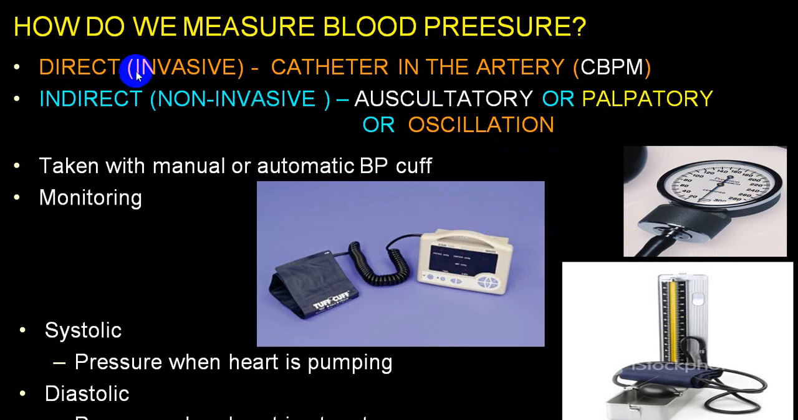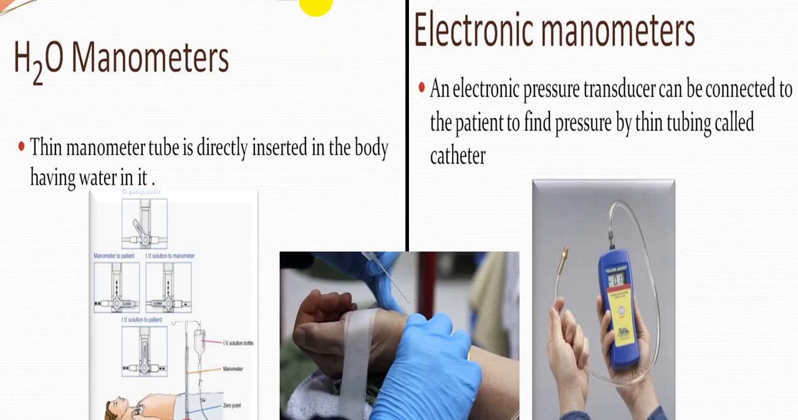By and large, this direct invasive technique is mainly done during right heart catheterization or left heart catheterization in case of cardiovascular disorders. These are the different types of what we call direct methods. These are mainly for experimental purposes, done mainly in research departments. This is water manometers. These are electronic manometers. These are mainly for diagnostic and research purposes.